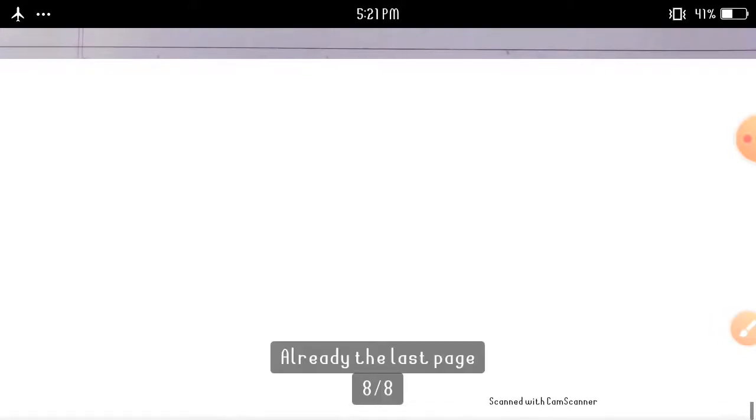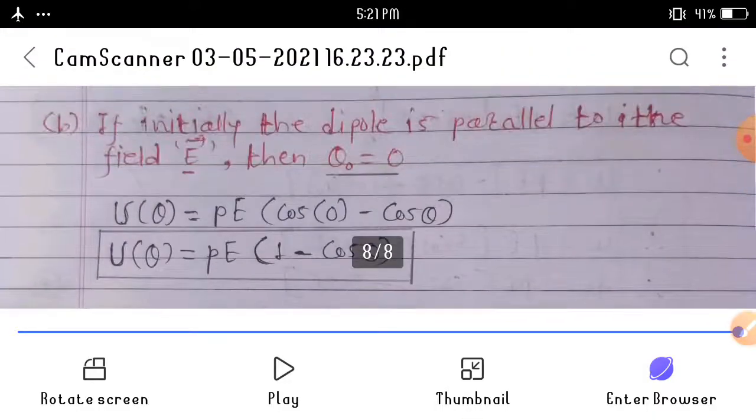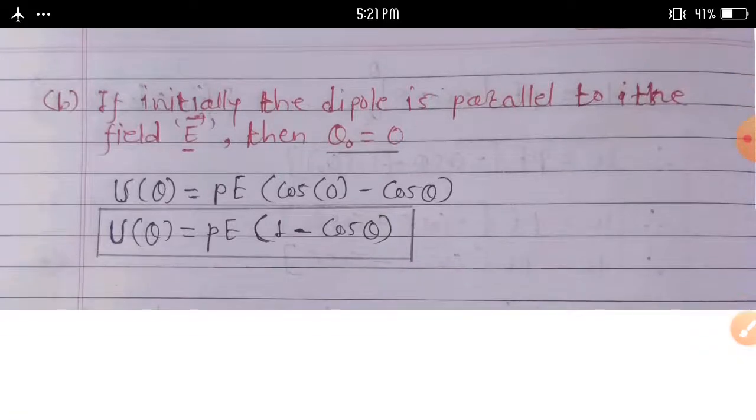And the last point, if initially the dipole is parallel to the field E bar, then theta 0 is equal to 0.